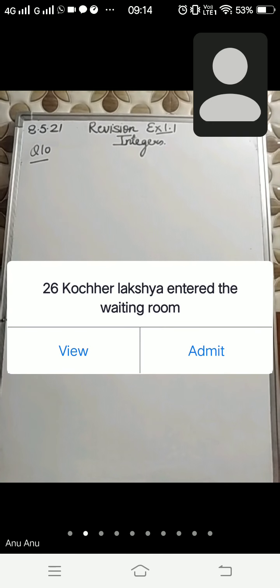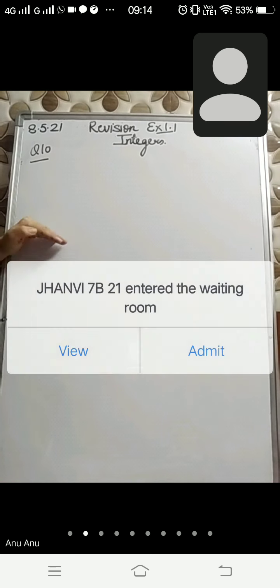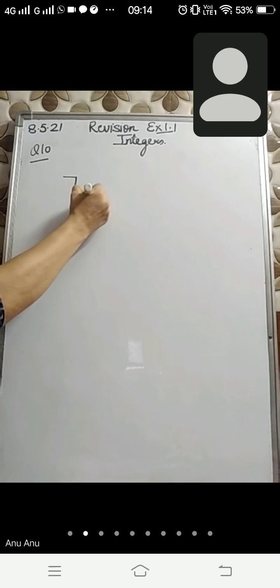So in this 10th question, it is given that a water tank has steps inside it. A monkey is sitting on the topmost step, that is the first step. He has to jump in such a way that he jumps 3 steps down, 2 steps back.